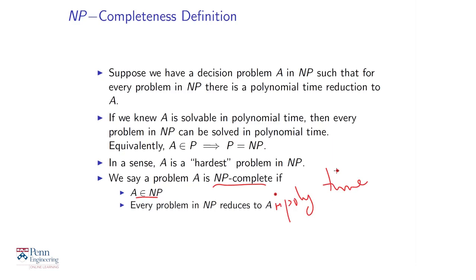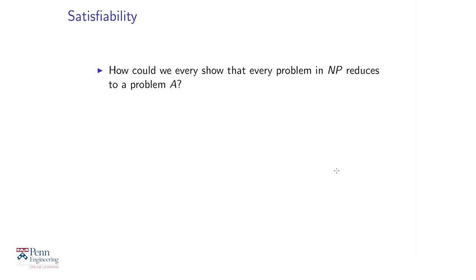Remember that we're always talking about decision problems for these segments. So A is a decision problem. A decision problem is NP complete if it's in NP and every problem in NP reduces to it. Intuitively, it means that A is the hardest problem in NP. How do we show that every problem in NP reduces to a problem A? This is challenging because there are an infinite number of problems in NP. How do we show that every one of them reduces to one particular problem? That's not at all obvious.